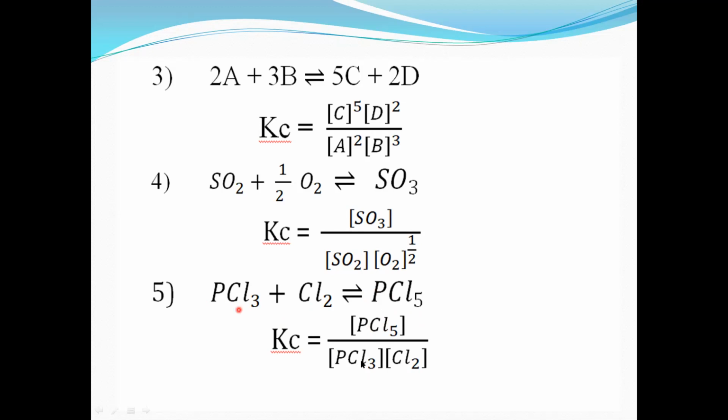so not necessary to write the 1, into concentration of Cl2. Here also the coefficient of chlorine is 1, so again not necessary to write 1. So this is the equilibrium constant for this reaction: Kc is equal to concentration of PCl5 divided by concentration of PCl3 into concentration of Cl2. So in this way, if a reaction is given, we can directly write the equilibrium constant.